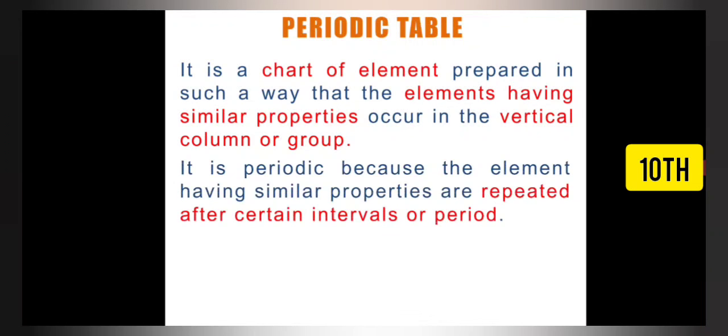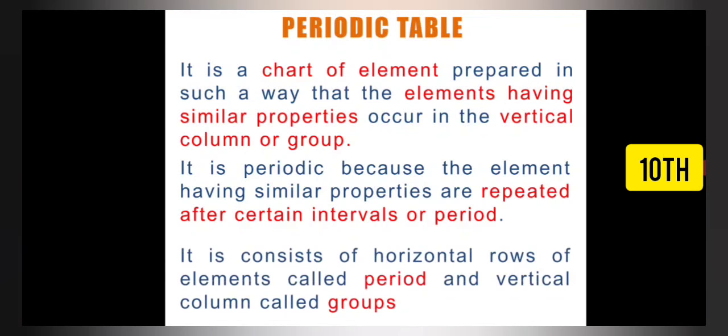Remember, in this periodic table, why is it called periodic? Periodic means to repeat after a certain interval. In the same way, this is periodic because elements with similar properties are repeated after a certain interval or period. That is why it is a periodic table. And table means it has horizontal rows and vertical columns. Horizontal rows of elements are known as periods, as you can see, and vertical columns of elements are called groups. So this is the periodic table.